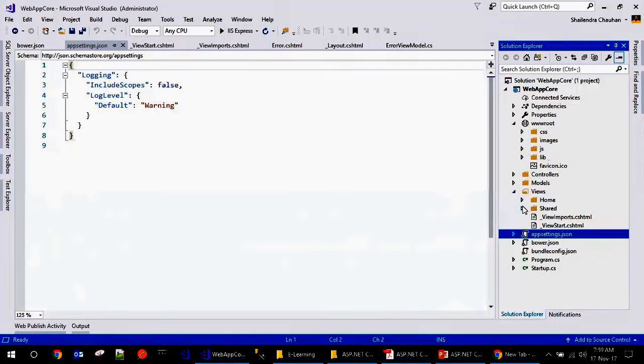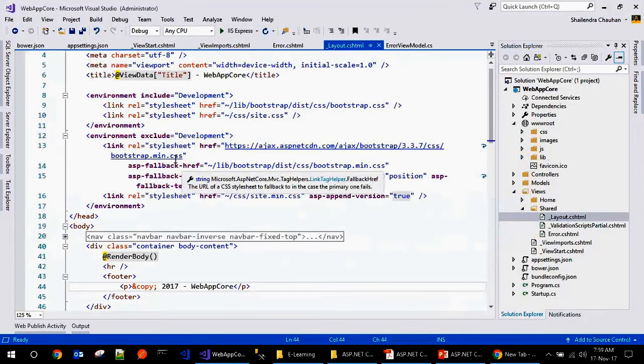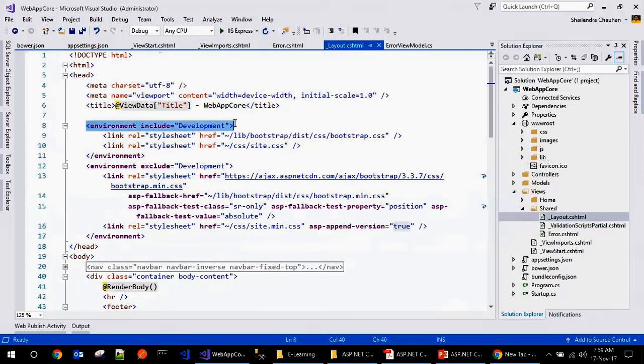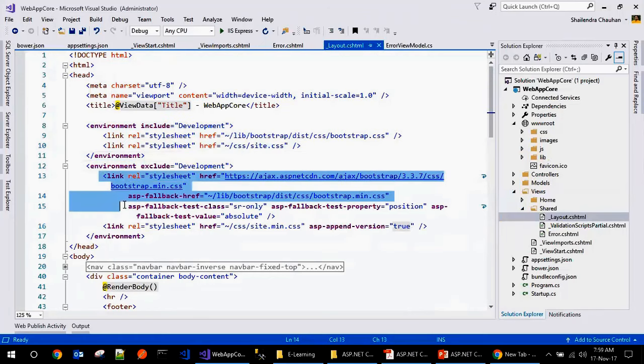Vijay, if you're talking about the environment for QA and production, we don't need to mention it, because if you will see in the layout, we have two things here: include and exclude. It means these settings will be applicable for the development environment, and these settings will be applicable for production, QA, and pilot as well, because it is excluding the development environment.